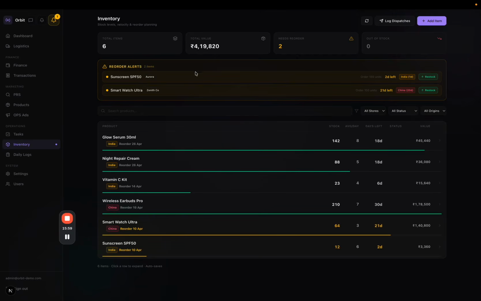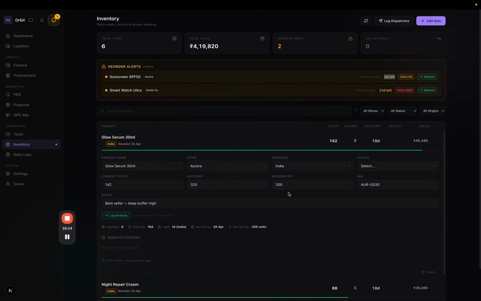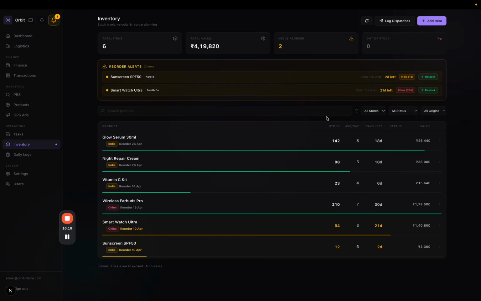So let's say you're running low on an inventory, it will automatically tell you when you need to order it. As per the settings I have set, if you're importing from China, the timeline is generally 20 to 25 days via air, and via sea it's around 40 days. So as per the timing you set, it will automatically calculate and tell you when it's time to order the inventory, so that everything is on track and you never run out of stock. And if you do run out, it'll just be blinking in red.